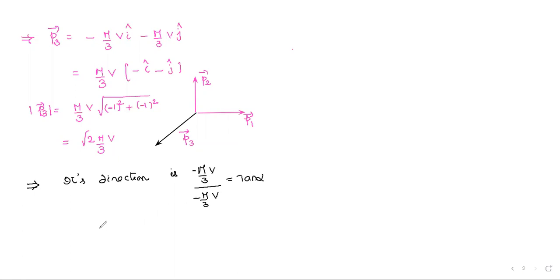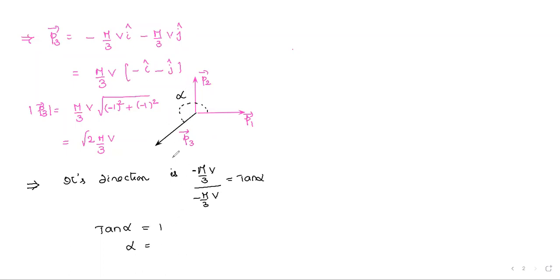So I am getting tan alpha equal to 1, but the problem is alpha, you can't say, is 45 degrees. Why? Because it is not in the first quadrant. But luckily, in the third quadrant, the tan function is positive. That is why you can say here the angle, this angle is alpha.